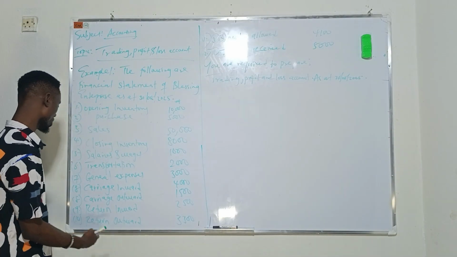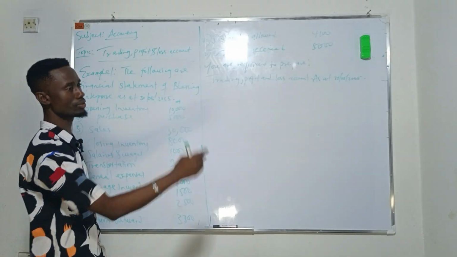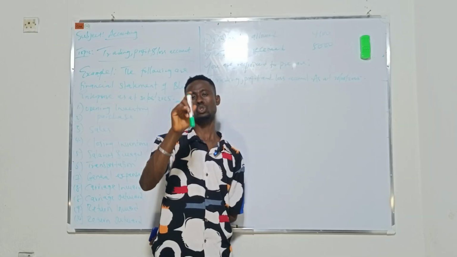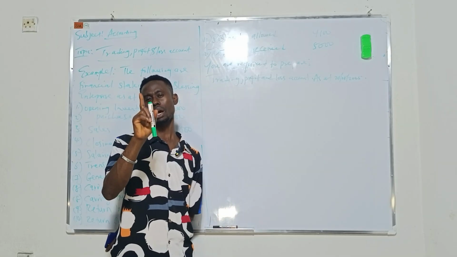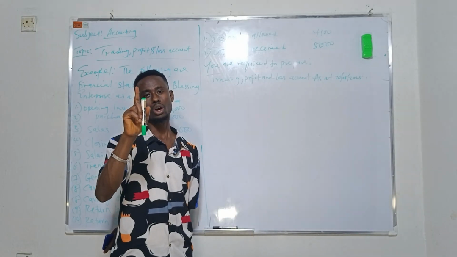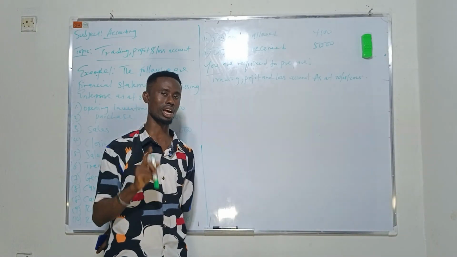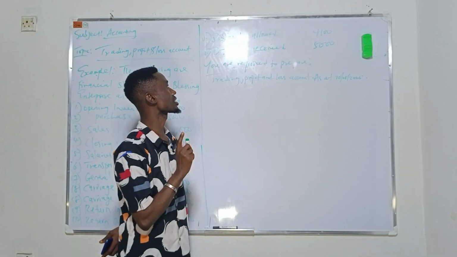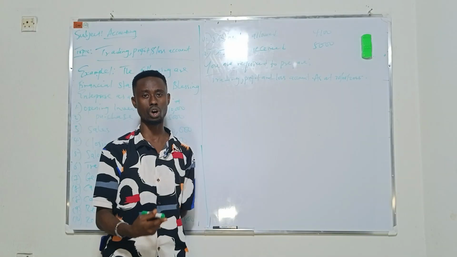So we have discount received. For example, I bought a marker. This marker costs 200 naira, but because I'm a customer, the person gave it to me for 150. That 50 naira is the discount given to me for prompt payment. In other words, the essence of discount received is to encourage prompt payment.